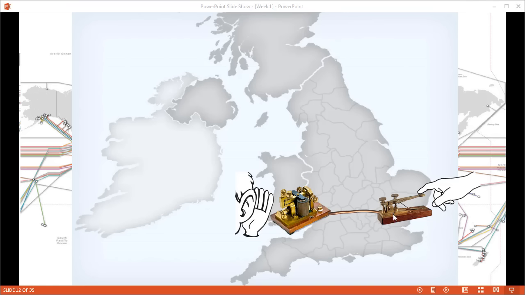And later there was not a device that was required to be pushed down, a handlebar that needed to be pushed down to release electric current onto the wire. Later there was an actual keyboard, such as we know a keyboard nowadays. So that person here only needed to press, for example, the letter S on the keyboard, and that would have automatically released the electric current for the letter S onto the wire.